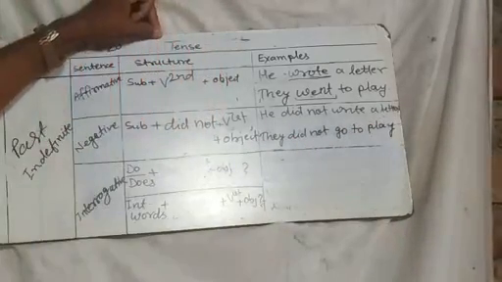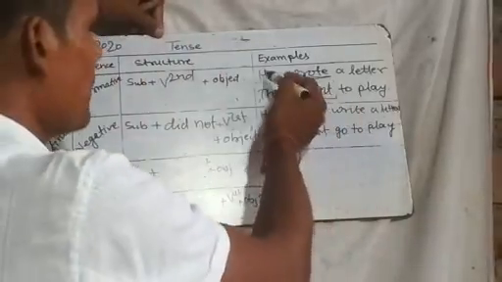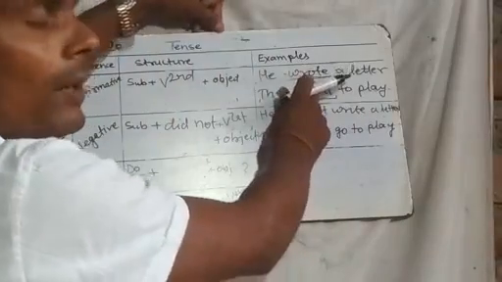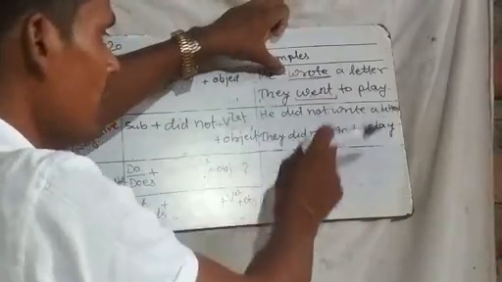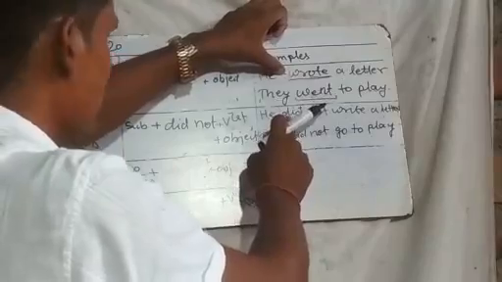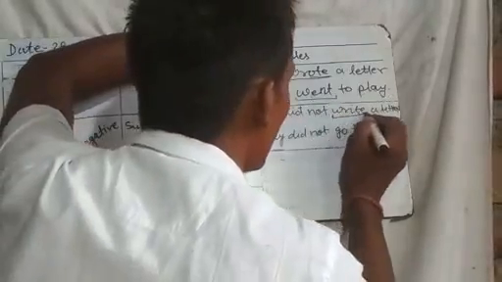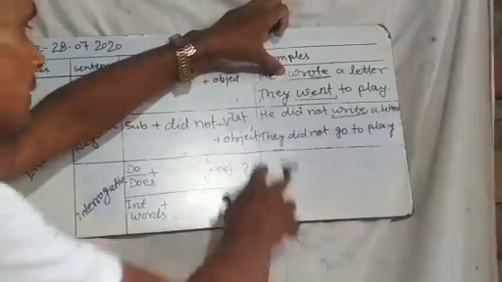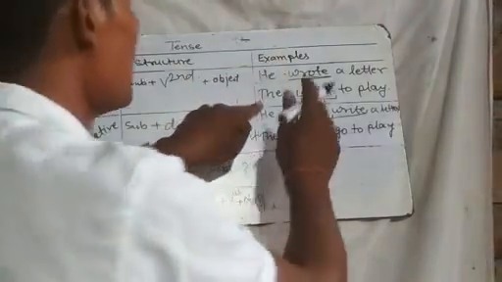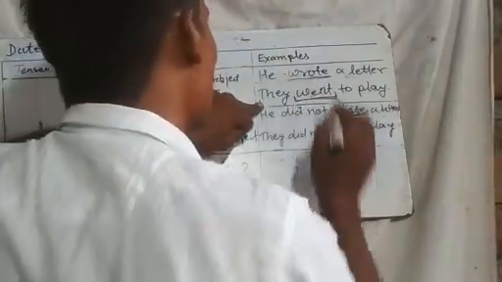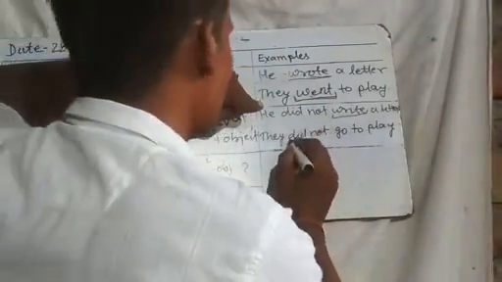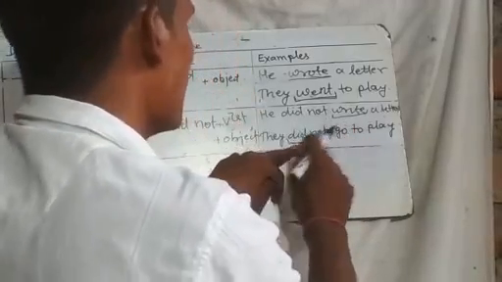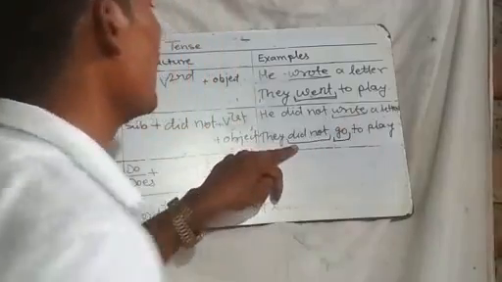Now compare with the examples in the affirmative sentence of the past indefinite tense, where the second form of the main verb is given, and in the same way in the negative sentence the first form of the main verb is used. Clear? In the second example, the second form 'went' was given in the affirmative, and here 'did not' is the helping verb with 'go', the first form of the main verb.